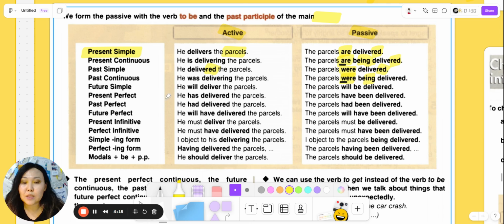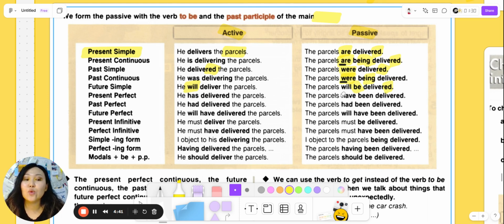Next one is future simple. He will deliver the parcels. So he will deliver. And in passive voice, we are adding be. And be is in the first form because in future simple, we usually use the first form. The parcels will be delivered, past participle. Next one, present perfect. He has delivered the parcels.